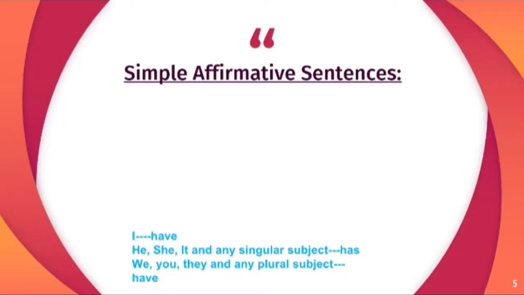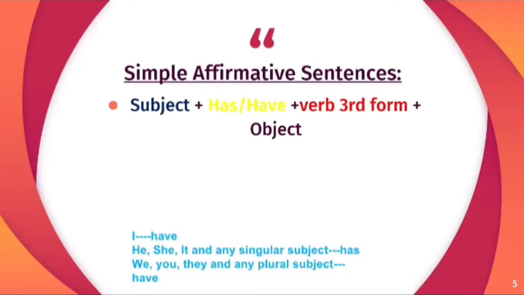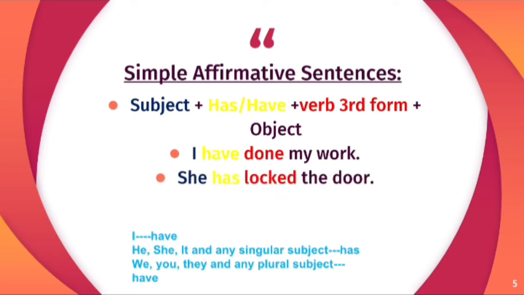Simple affirmative sentence. The structure of simple sentence is subject, then helping verb, third form of verb, and then the object. And in this tense, the helping verb is has and have. For example, I have done my work. She has locked the door. And they have broken my toys.